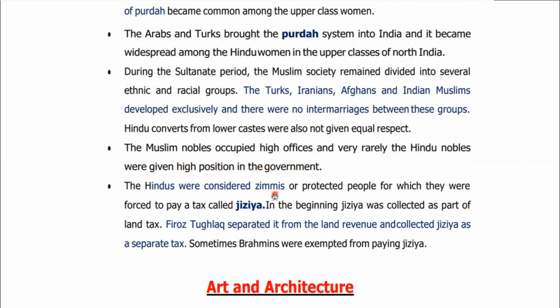The Hindus were considered zimmis. I told you non-Muslim people were called zimmis, or protected people, for which they were forced to pay a tax called jizya. Firoz Shah Tughlaq separated it from the land revenue and collected jizya as a separate tax. Please underline this. So jizya existed even before Firoz Shah Tughlaq, but earlier it was under the land revenue tax only. But Firoz Shah Tughlaq later on separated the jizya tax from the land revenue tax.